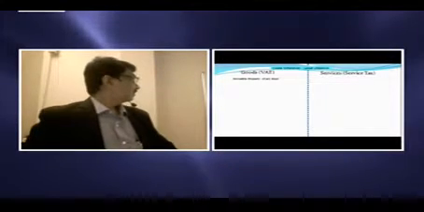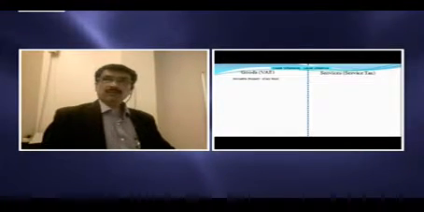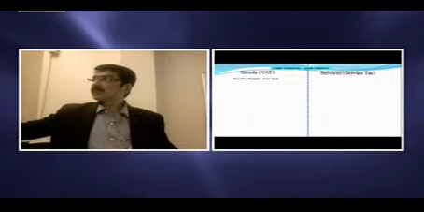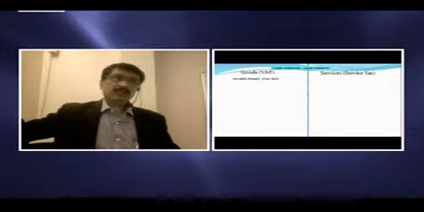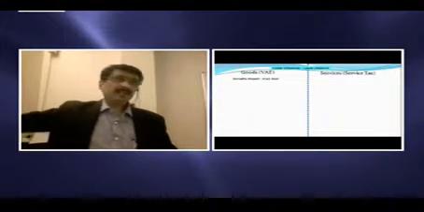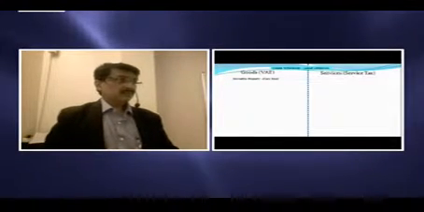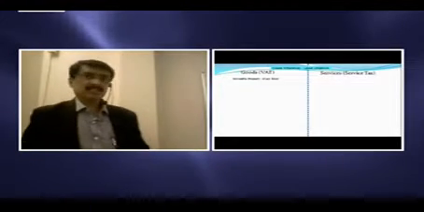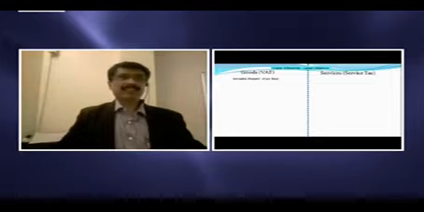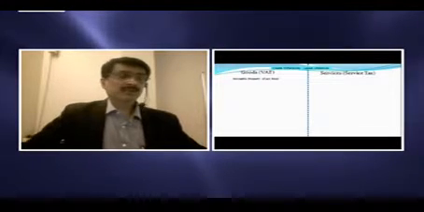Works contract transaction, wherein goods and services are combined. Say there is a contractor who is painting this wall, right? While painting the wall, he has some material, the paint is applied, and plus his labor charges are there. So there is material as well as labor. So that is a works contract. Today both VAT and service tax are being separately charged. There is a reverse charge mechanism, and all sorts of litigations are there under the works contract regime, in AMCs, in construction contracts, in such types of contracts.